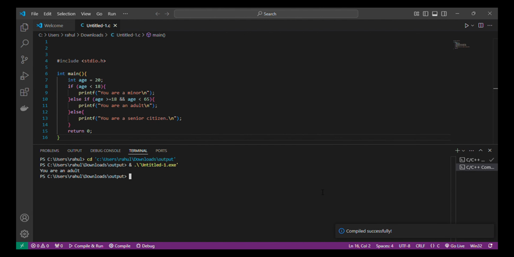In this example, we check multiple conditions using if, else if, and else. Notice how each condition is evaluated in sequence.